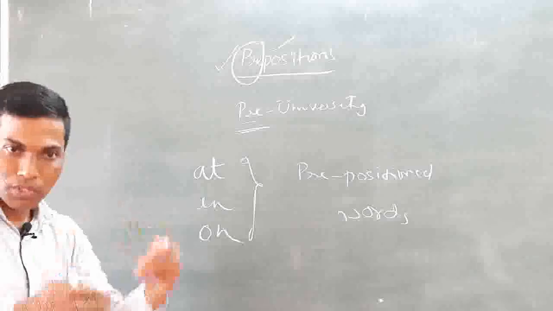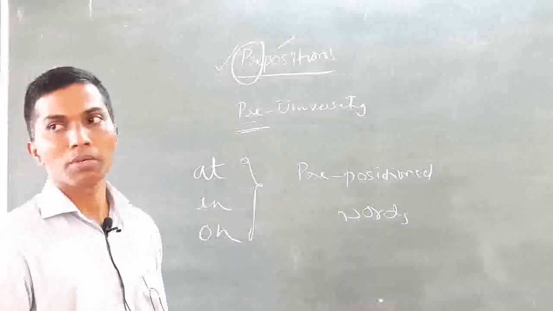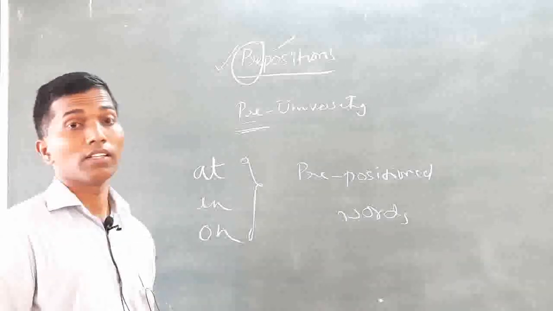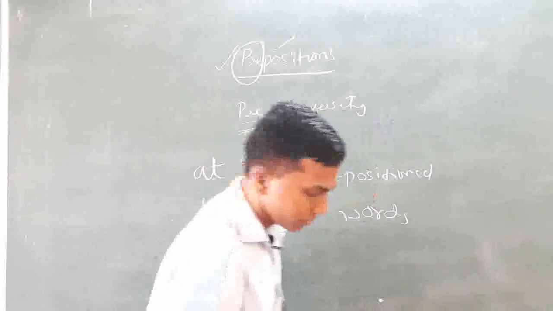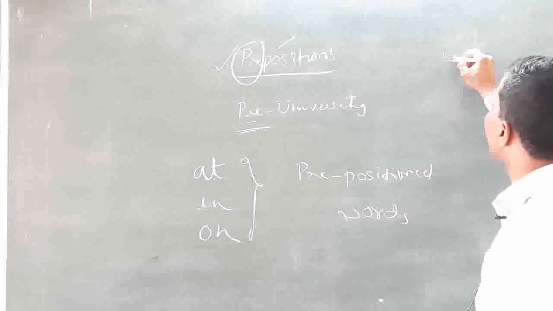We position these words pre. Okay, why are these words prepositioned? Because they have their own functions to make. What are the functions? What we call relationships.